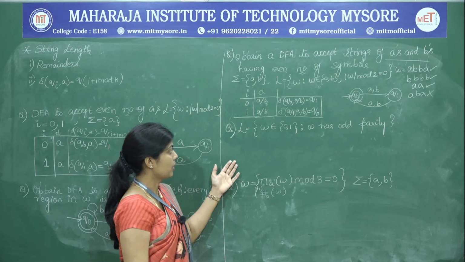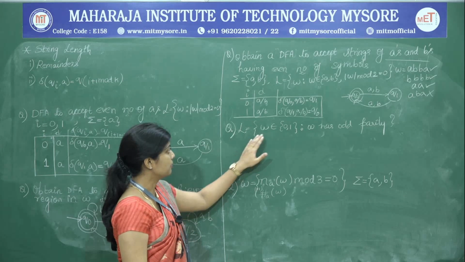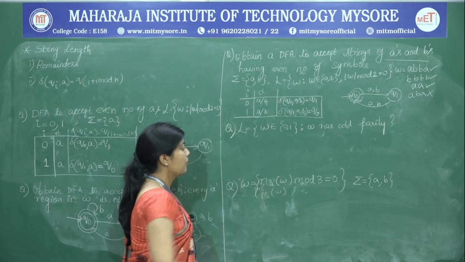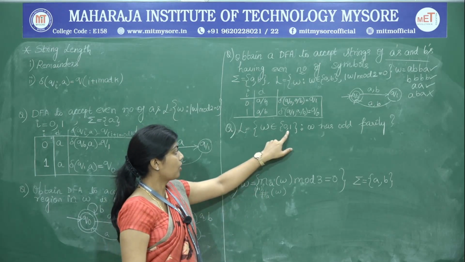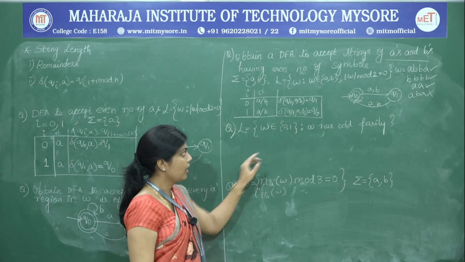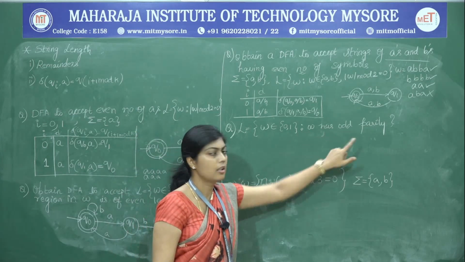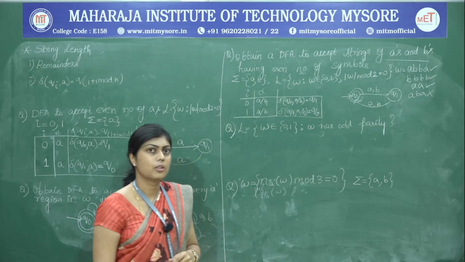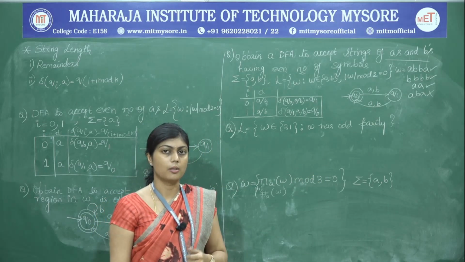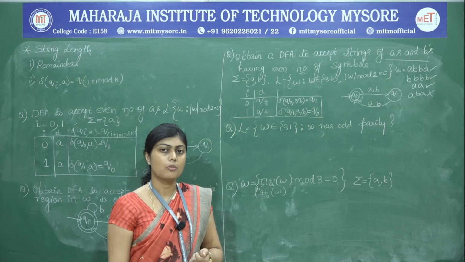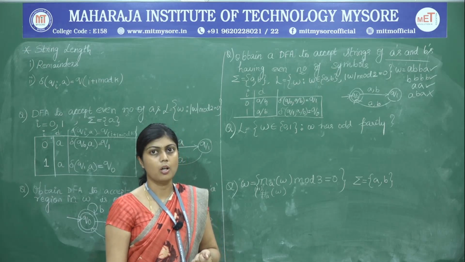So, the next problem statement is L is equal to W belongs to {0, 1}, where W has odd parity. Once we look at the strings with odd parity, that means the number of ones in that string has to be odd.